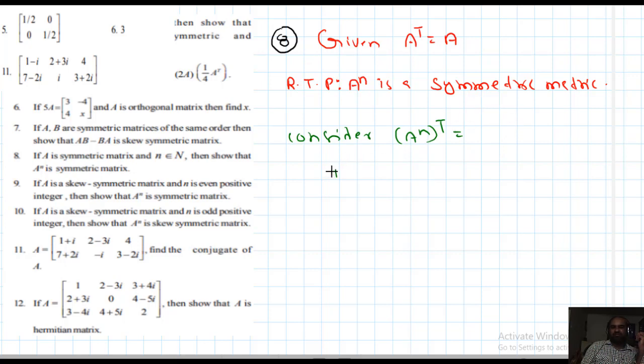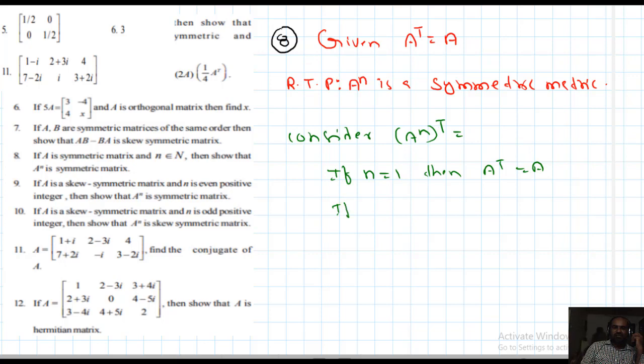Yeah, if n is taken as 1, what happened? This is A power t, 1 completed. If n is 1, directly A power n whole power t is A power t, and A power t means A only. What is the meaning of that? A power n whole power t means the transpose of the A power n matrix is A only.